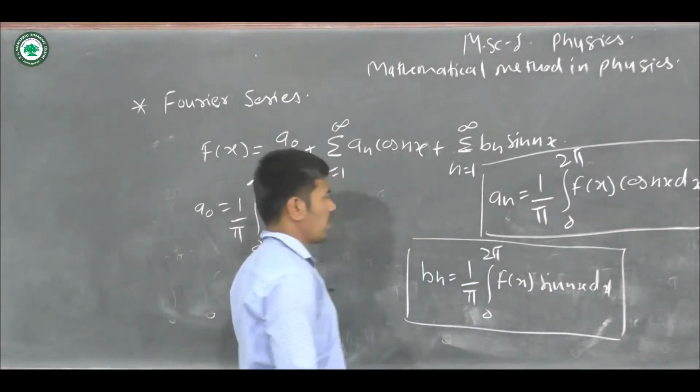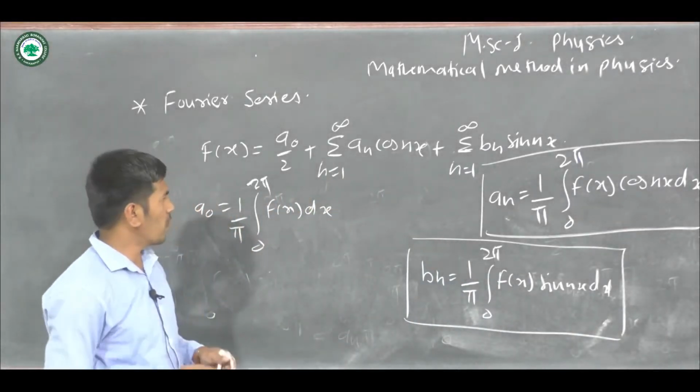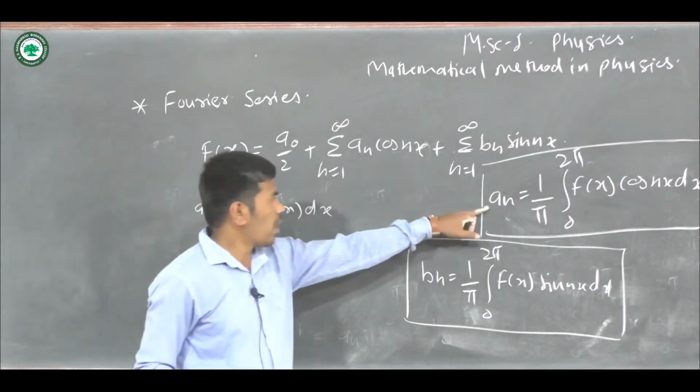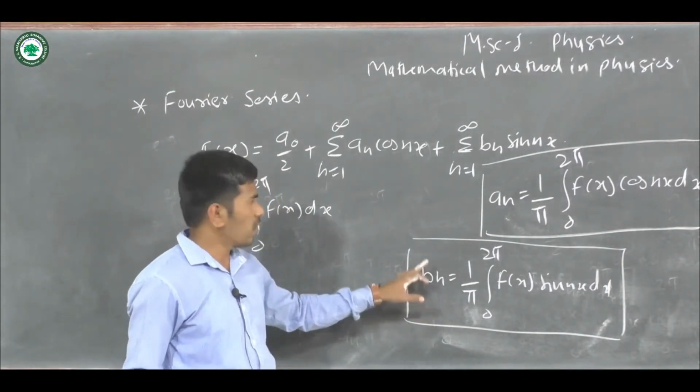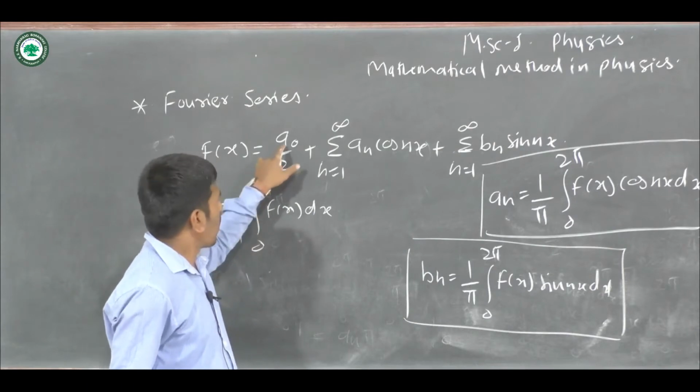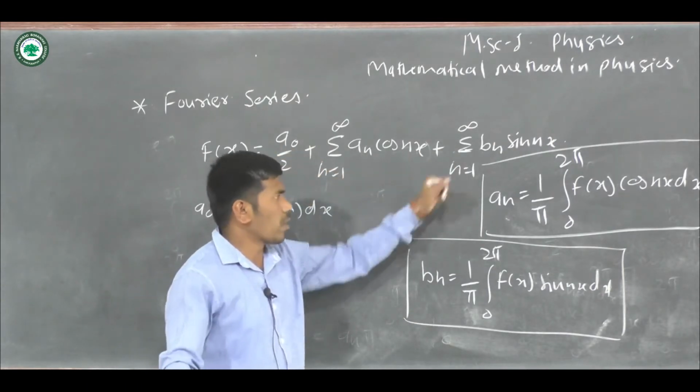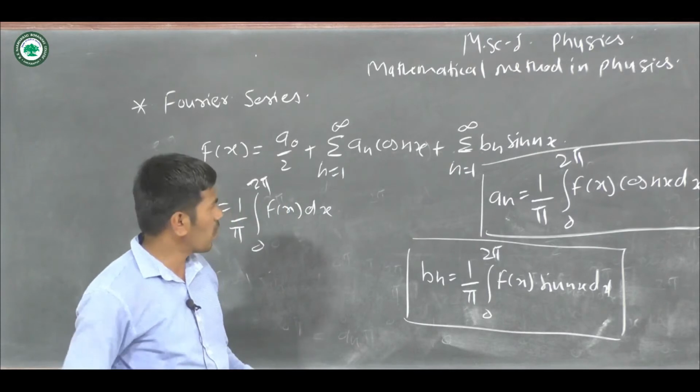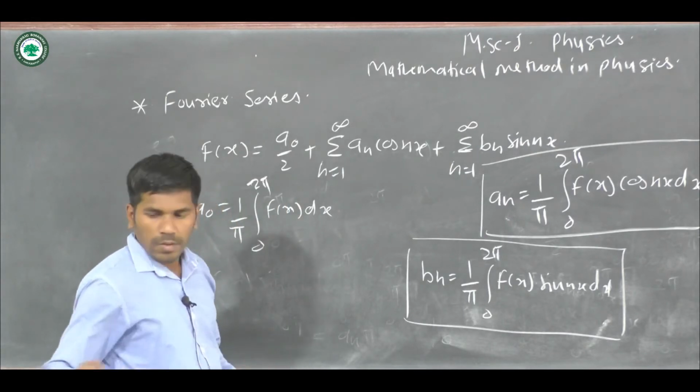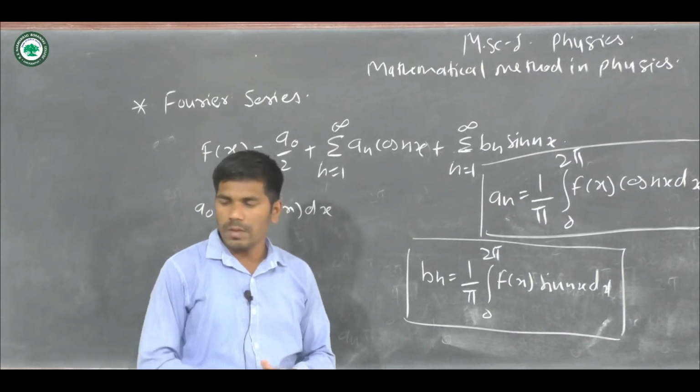So these are the Fourier coefficients, that is a naught, an and bn. These are the Fourier constants. Okay, let's stop here. We'll discuss in the next class.